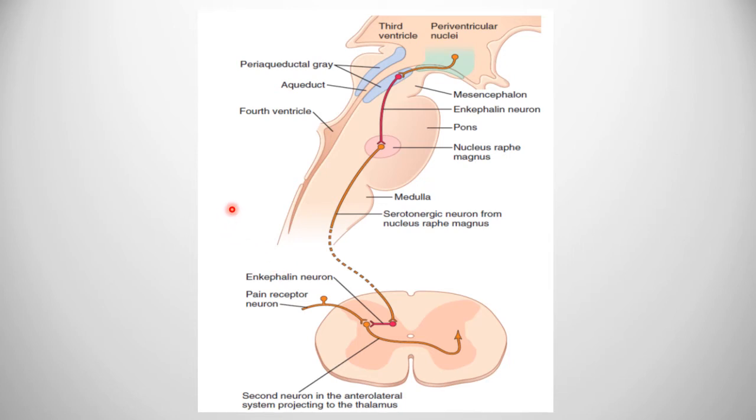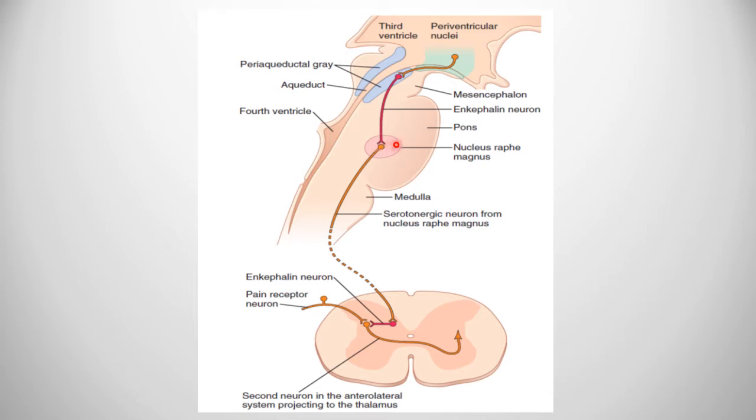First is the periaqueductal gray area and periventricular areas of the mesencephalon here, and upper pons, which surround the aqueduct of Sylvius and portions of the third and fourth ventricles. Neurons from this area send signals to the second part. These neurons will release enkephalin. That's why they are known as enkephalinergic neurons.